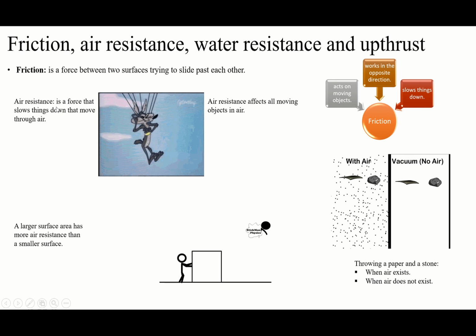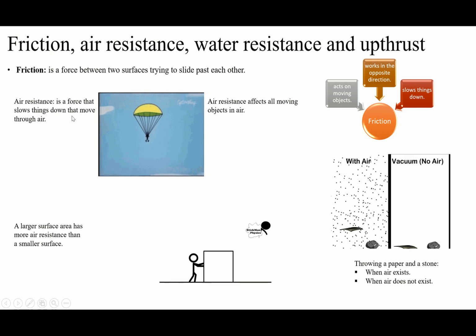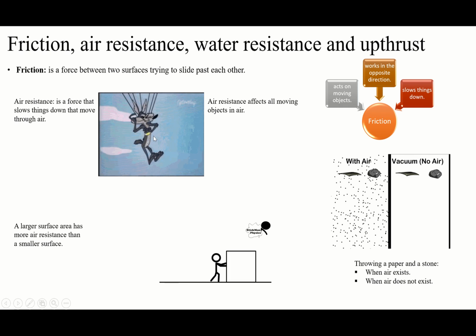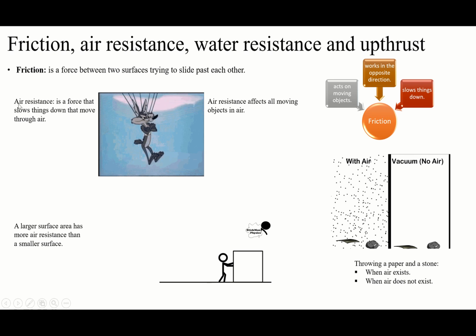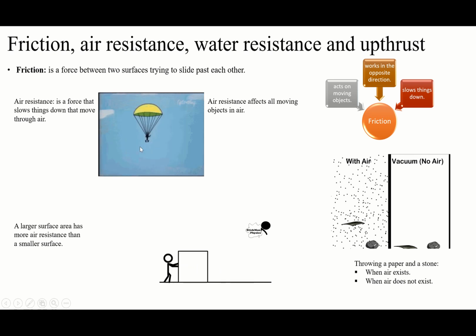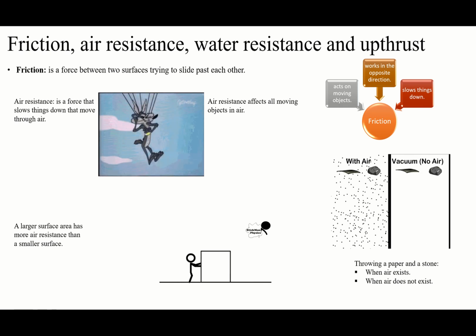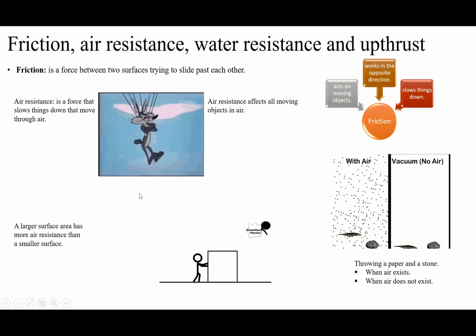It's so easy, guys. Air resistance is a force that slows things down, like friction slows things down, but it slows things down when they move through air. For example, this is moving through air, right? But it's going to go down slowly. Why? Because it is moving through air, so air resistance will make it slower. When you are running, air resistance makes you slower, but the amount of air resistance is different. If the air resistance is more, you will be very slow. If it's less, you will be slower, but not too much.